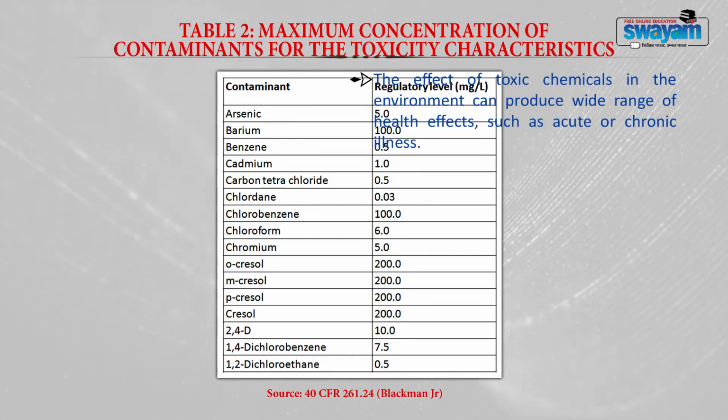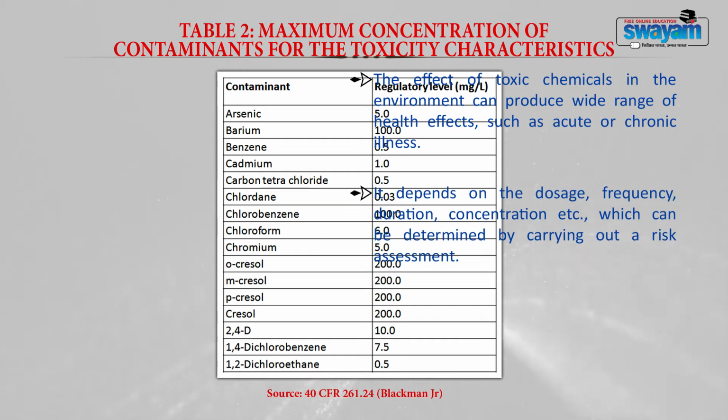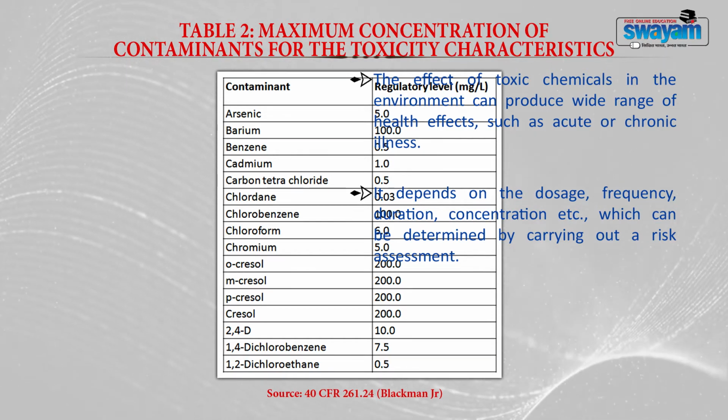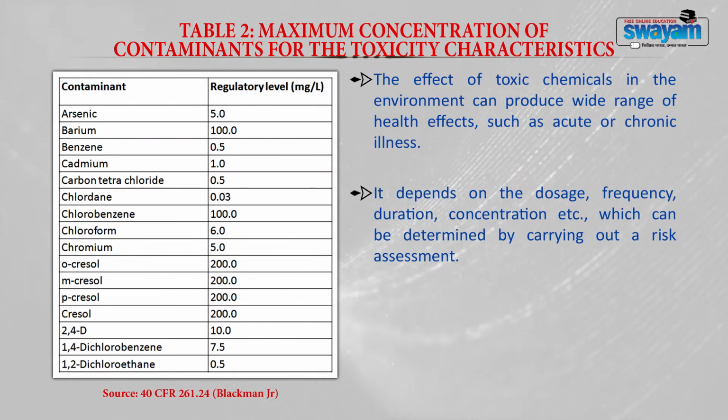The effect of toxic chemicals in the environment can produce many health effects, either chronic or acute illness. Acute is immediate, and chronic is on a longer scale. It depends on the dosage, frequency, duration and concentration, which can be determined by carrying out a risk assessment. This is basically done by looking at the level of exposure of a pollutant on a particular animal or human being, how long you are exposed, how many times you are exposed, and during the exposure what concentration is present. All these things can be determined using risk assessment, and